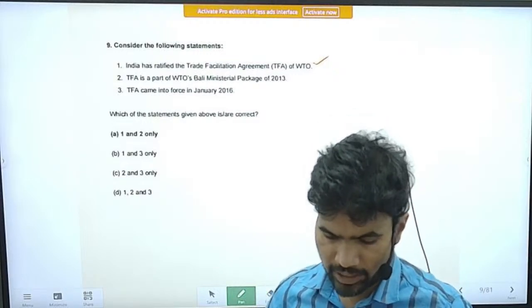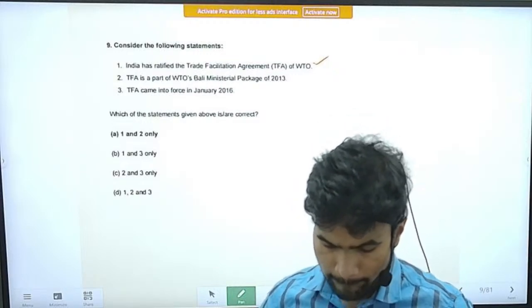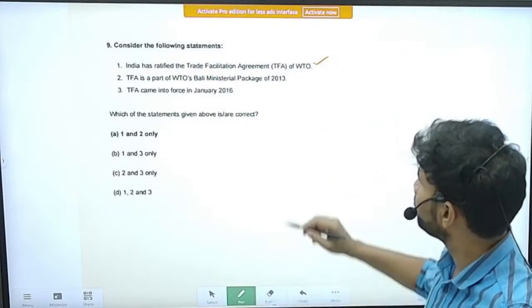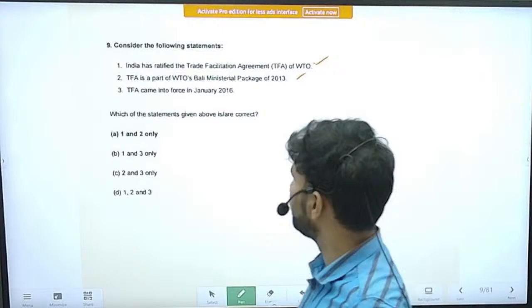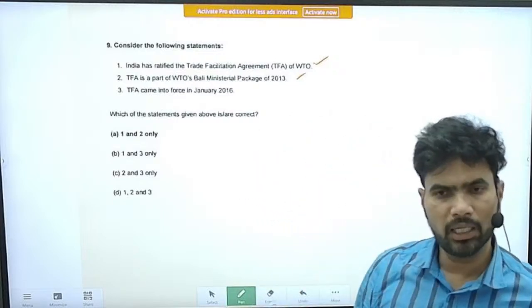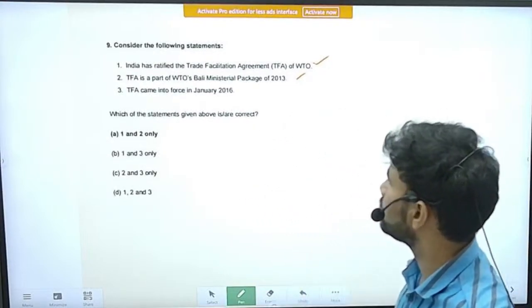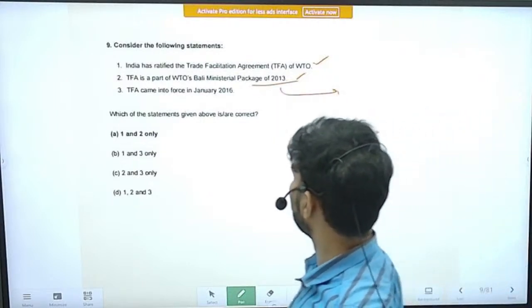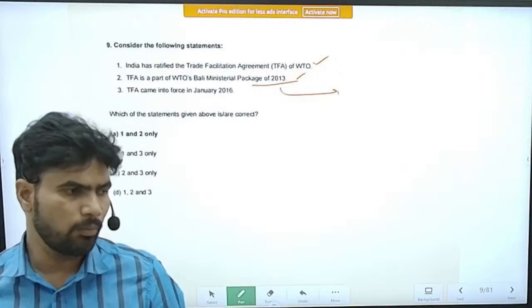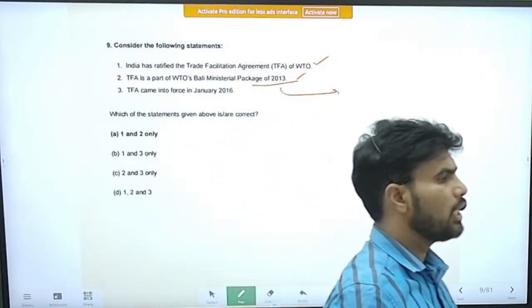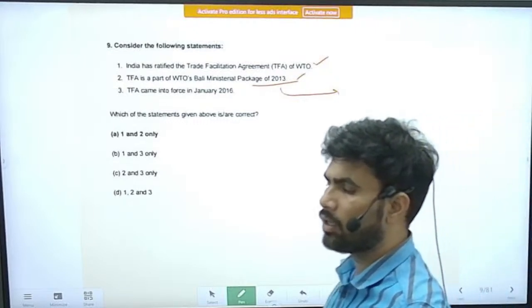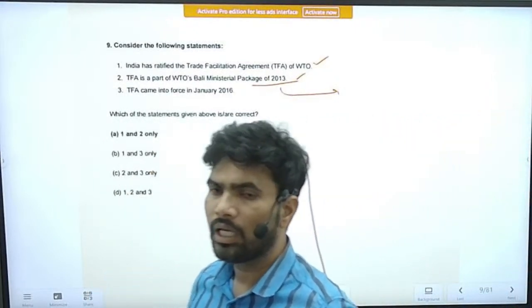Next is, TFA is a part of WTO's Bali Ministerial Package of 2013. Yes, this statement is also correct. It is part of the Bali Ministerial Package 2013. So one thing you should remember is that there are several packages with respect to the WTO and negotiations under the WTO. Some famous rounds are there, like the Uruguay Round, like the Bali Round, etc.